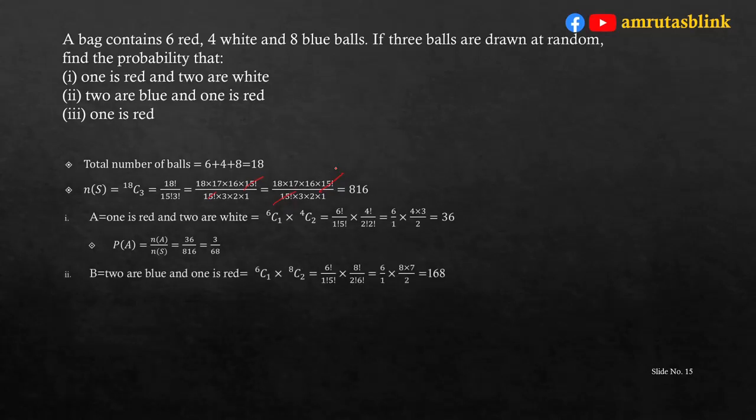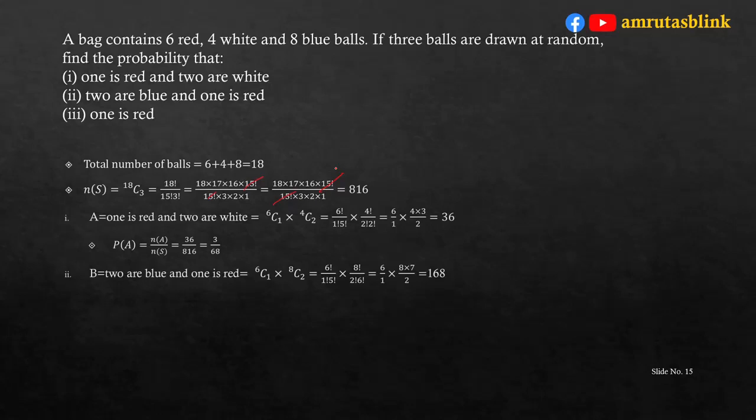Now, the next event B is 2 are blue and 1 is red. How many blue balls are there? There are 8 blue balls. So, 2 of the 8 blue balls we can select in 8C2 ways and 1 is red. That 1 red ball we can select in 6C1 ways.